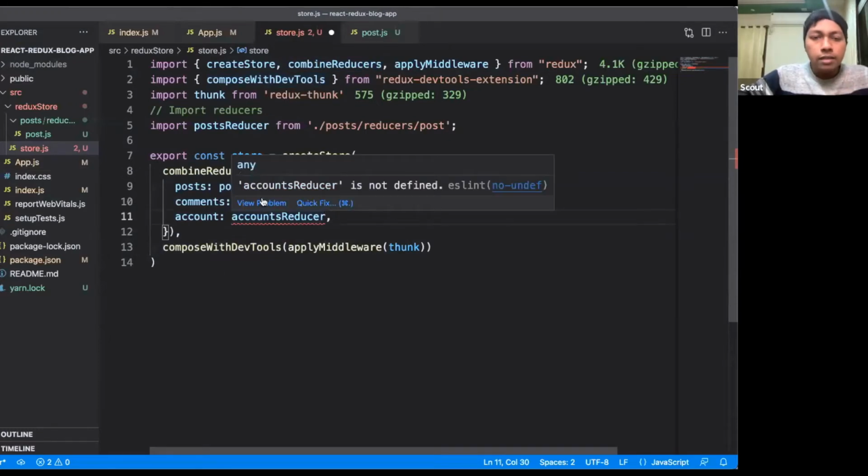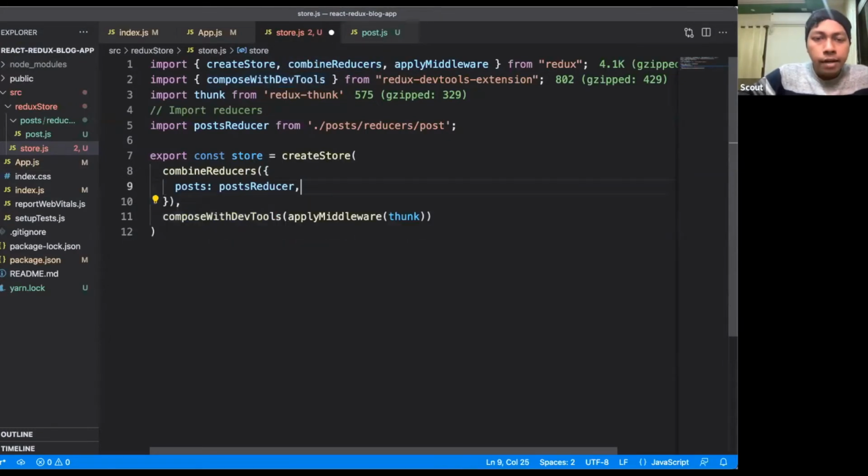So now let's go into the implementation of this post reducer. As I have already shown you what is inside a reducer, there are some certain default values, some default attributes. The values may be null or an empty array or an empty object, but there are some default attributes.